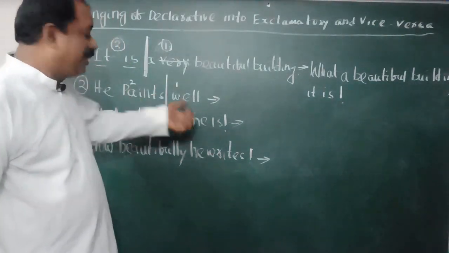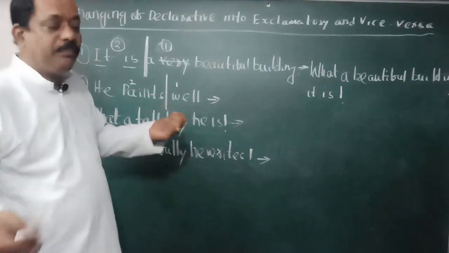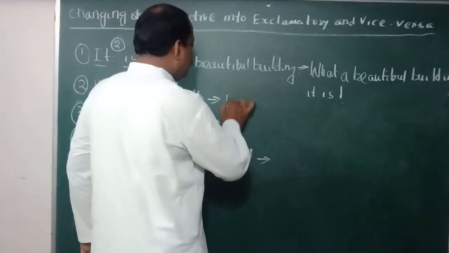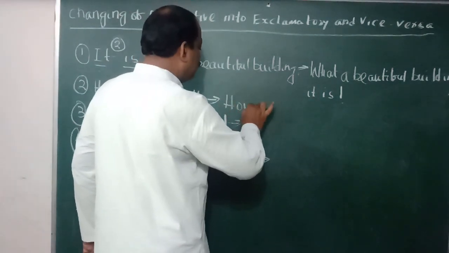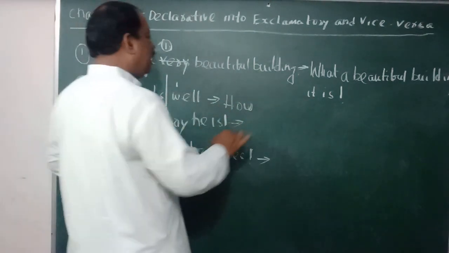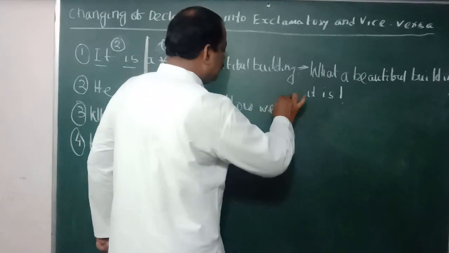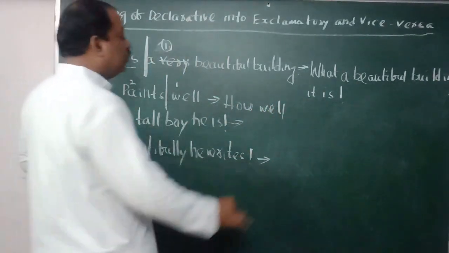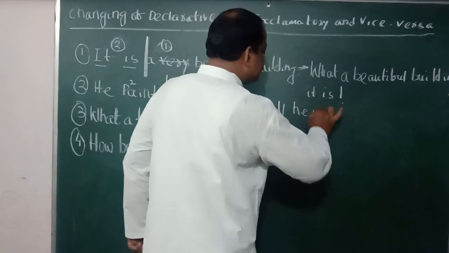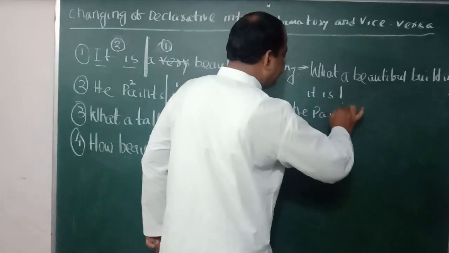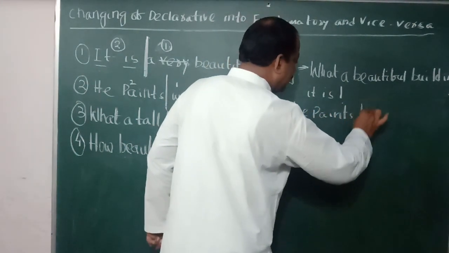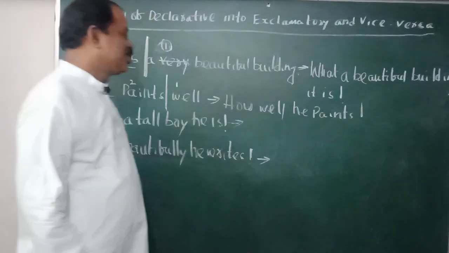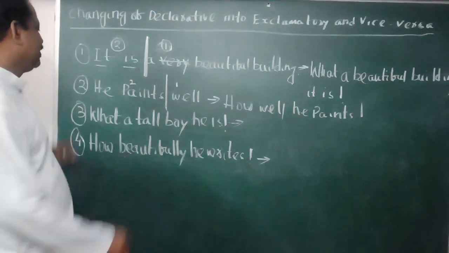He paints well. It is telling about how he paints. So here you have to use how. Then one, well. Then two, he paints, and exclamatory mark.